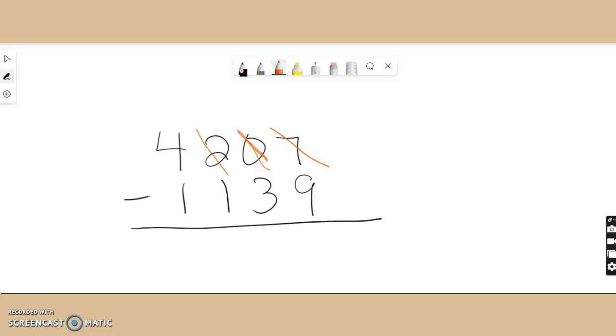I can borrow one of them, take one piece of paper out of the pocket, leaving one in the pocket, and I give that 1 to the 10, or excuse me, give the 1 to the 0, making it a 10. Now, I can borrow against those 10 pieces of paper. I can take 1 away, leaving 9, adding the 1 piece of paper to the 7, making 17 pieces of paper. 17 minus 9 is 8, 9 minus 3 is 6, 1 minus 1 is 0, and 4 minus 1 is 3. 3,068, okay? Let's do another problem really quickly.